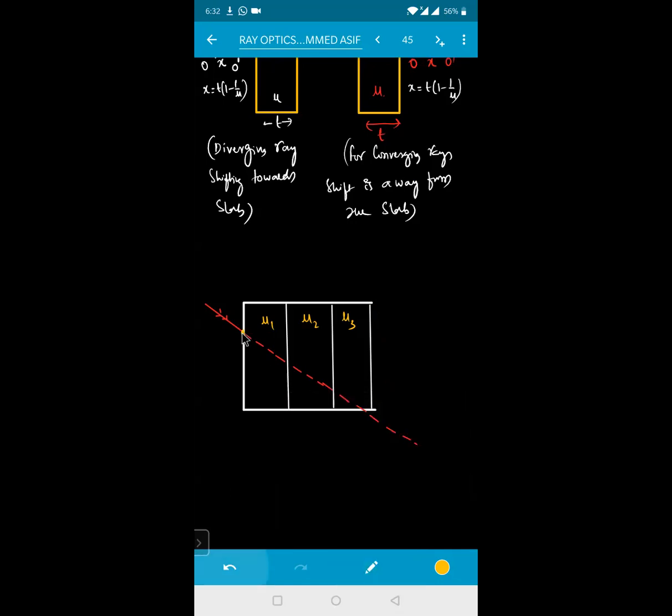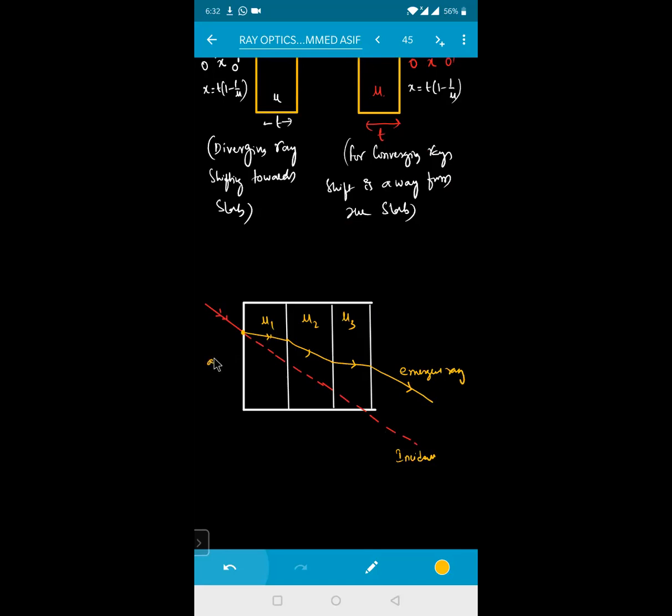Now, you know that when the ray of light is incident on this, it bends slightly like this. Again, from here it will bend like this. Again, from here it will bend like this. Finally it will come out like this. This is your emergent ray and this is your incident ray. Whatever the refractive index is in the middle, for refraction at plane and parallel faces, whenever the incident and emergent rays are in the same medium, they are always parallel to each other.